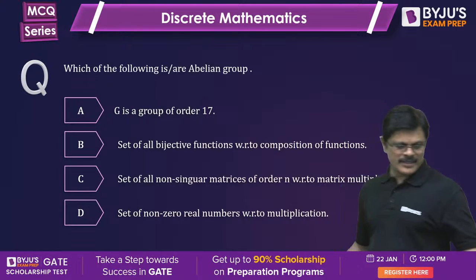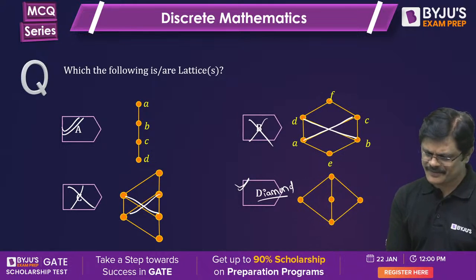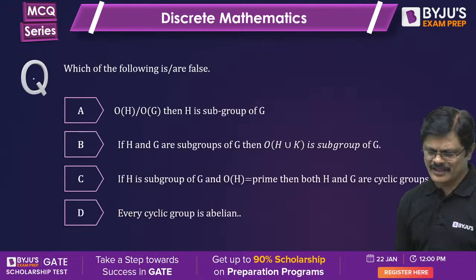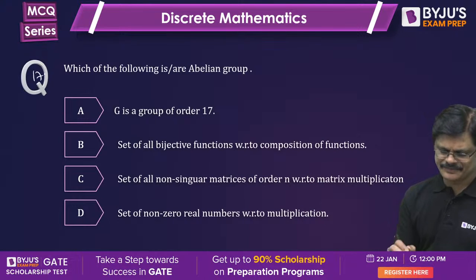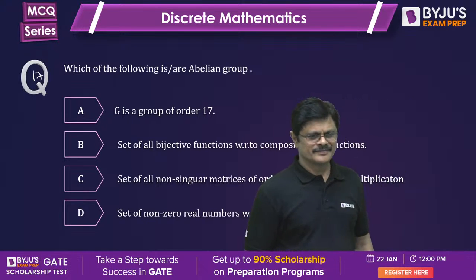Next one. Oh, numbers I am forgetting. 15, 16. The next one is 17. Problems on groups.